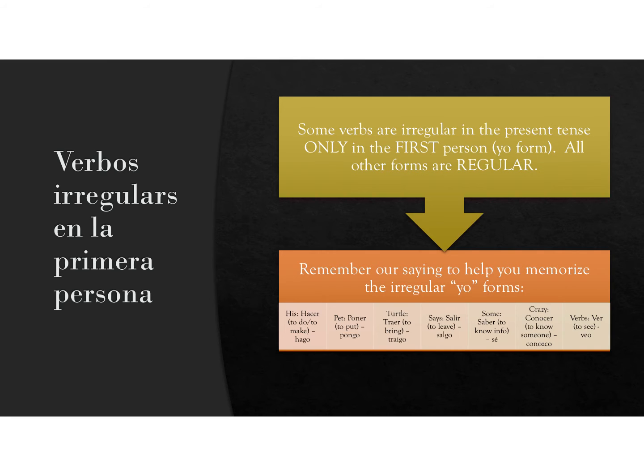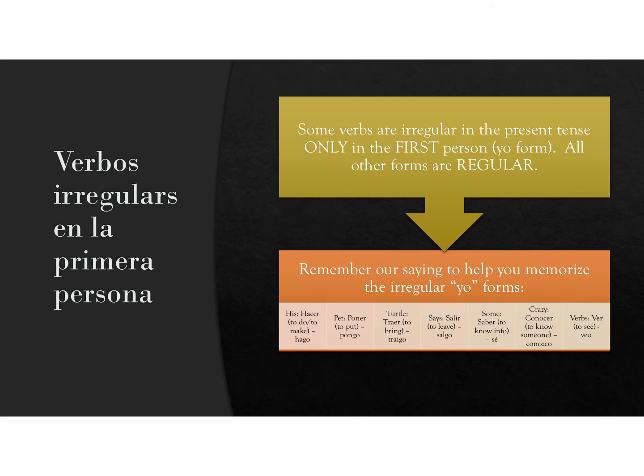So we had a little saying that went with this: his pet turtle says some crazy verbs. So his stood for hacer, which means to do or make, and the yo form is hago. Everything else is just normal, so haces, hace, hacemos, hacen. Pet stood for the word poner, which means to put, which is pongo is the irregular yo form, and then it's pones, pone, ponemos, ponen.